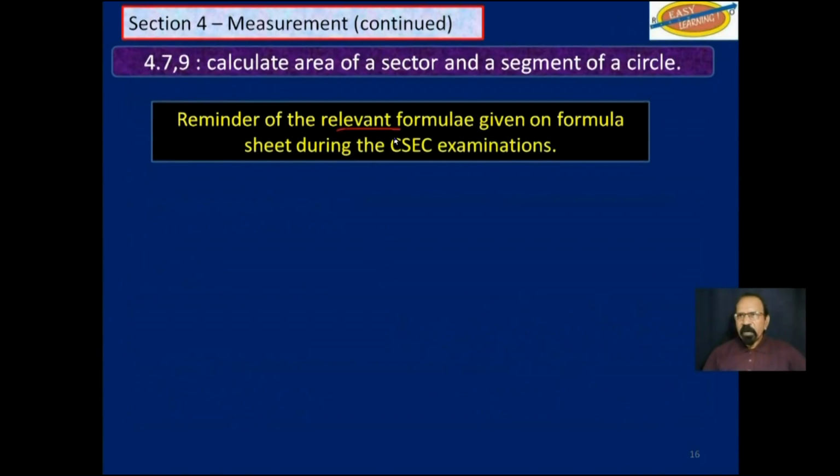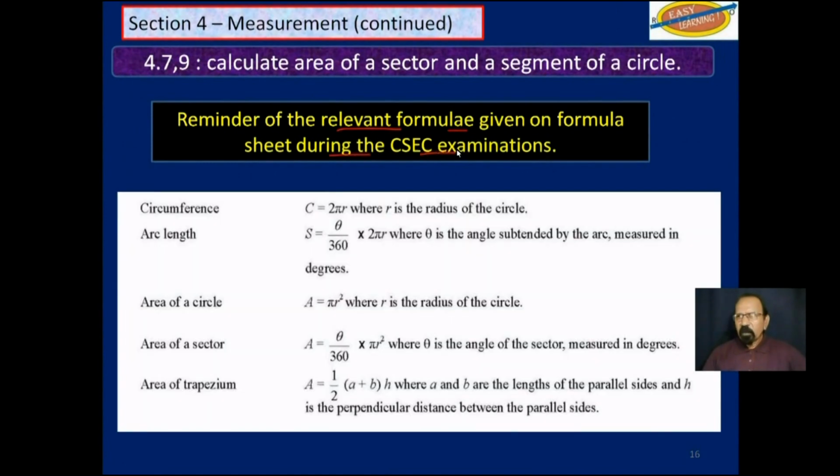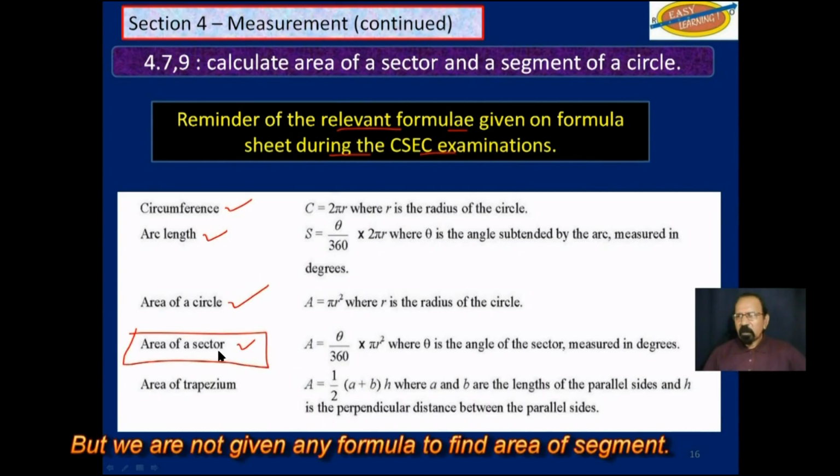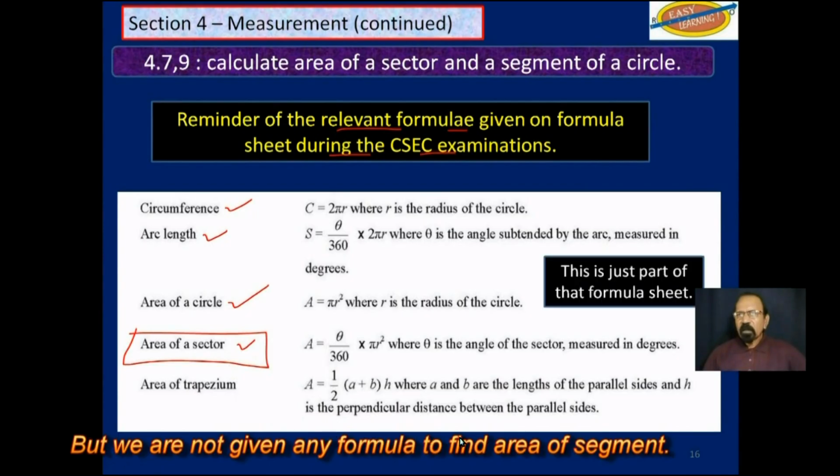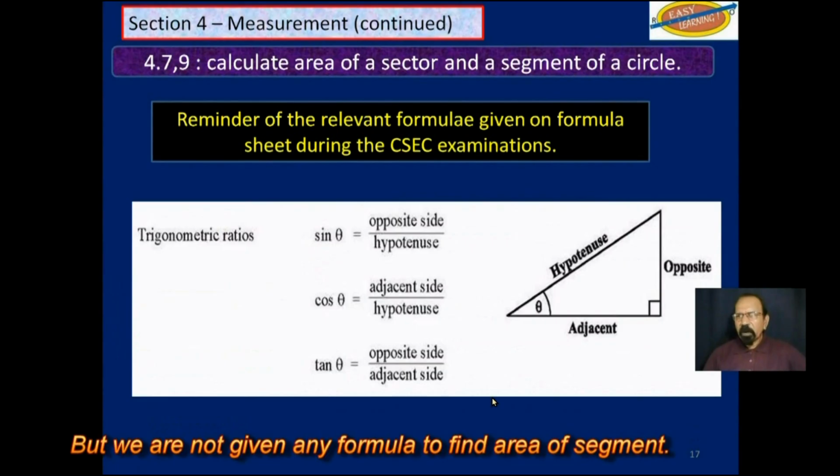Here is a reminder of the relevant formulae given on the formula sheet for the CSEC examinations as they relate to the circle. You have the circumference, the length of an arc, the area of a circle, and the area of a sector. This is what we will be looking at here, and also the area of a segment. So this is just part of the formula sheet. Here is another part of the formula sheet.